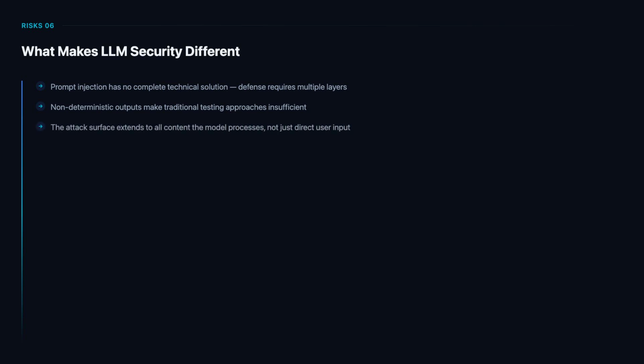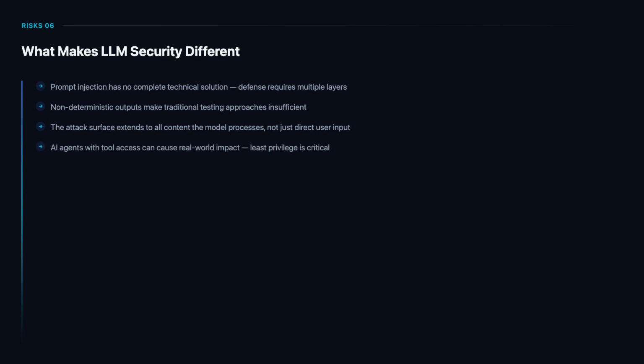In RAG systems and agent workflows, the attack surface extends beyond direct user input to every document, web page, email, and database record the model processes. Indirect prompt injection through poisoned content is harder to detect and defend against than direct attacks.